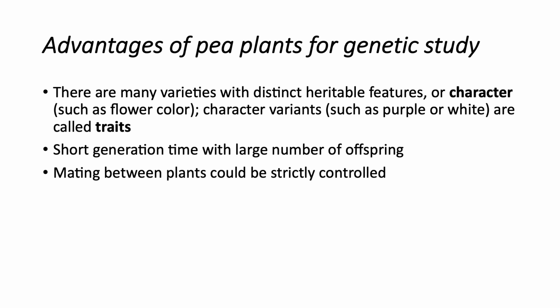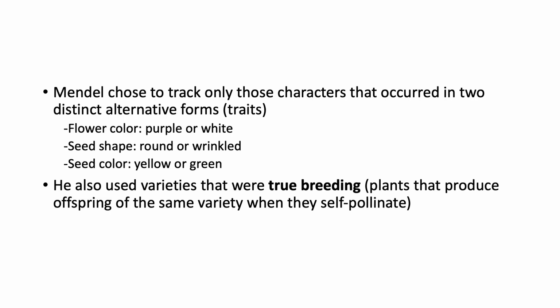Other advantages of using peas are their short generation time and the large number of offspring from each mating. Furthermore, Mendel could strictly control mating between plants. In his experiment, Mendel chose to track only those characters that occurred in two distinct alternative forms or traits. So for flower color, the traits were purple or white. For seed shape, round or wrinkled. And for seed color, the traits were yellow or green.